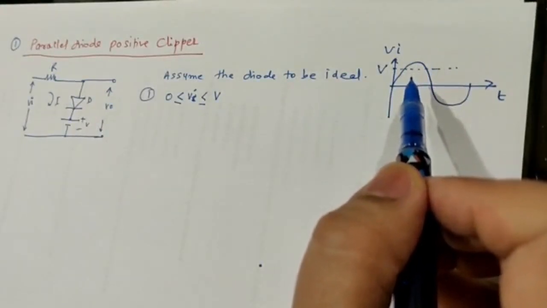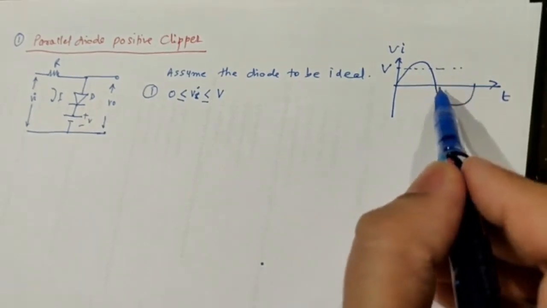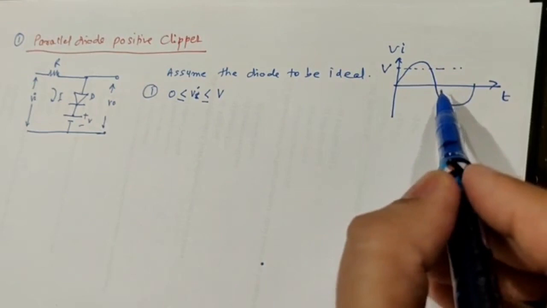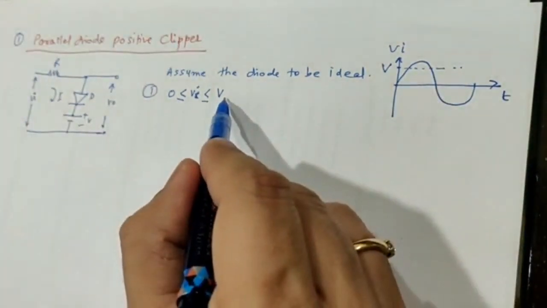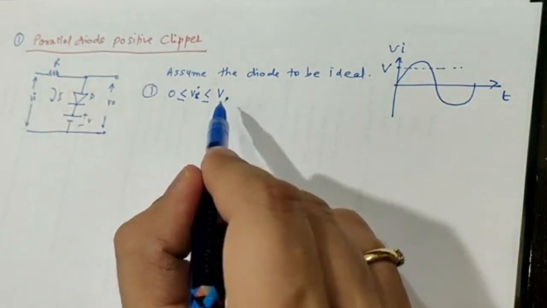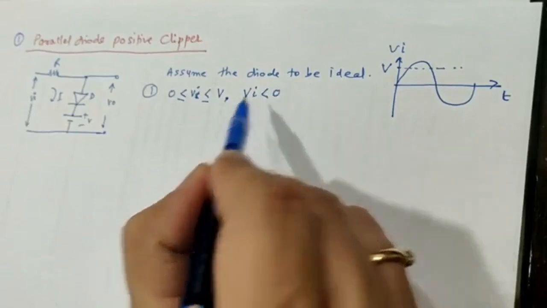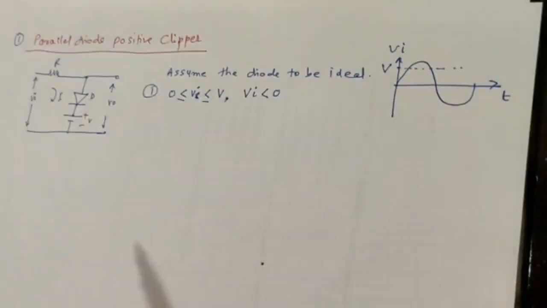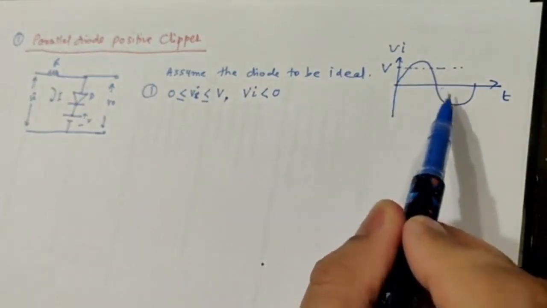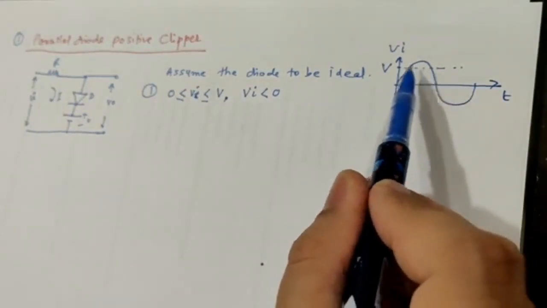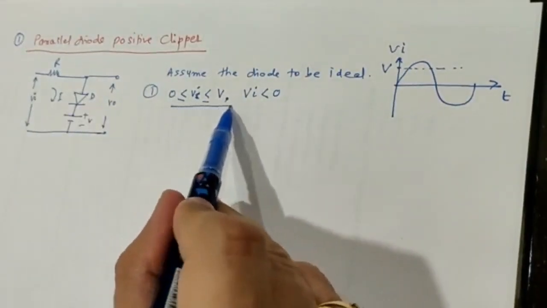Okay. And let us talk about all the voltages which are less than 0 also, means I am talking about this also. So let us apply when Vi is less than 0 also. So I am applying both the conditions, 0 to V and less than 0, all the values of the negative half cycle as well as all the positive values from 0 to V. It's the same condition that I am applying.